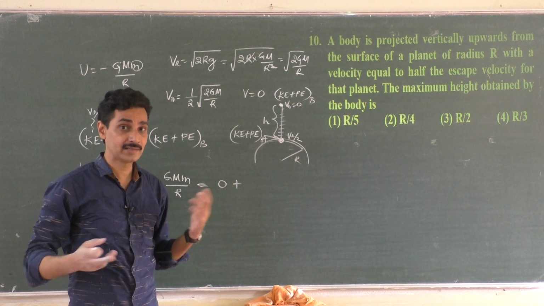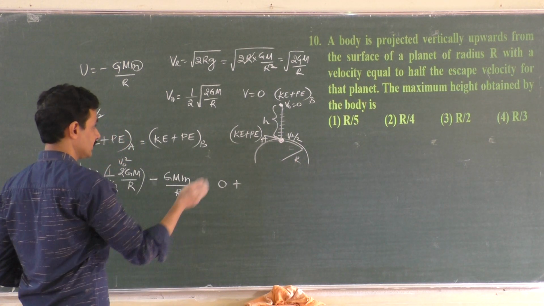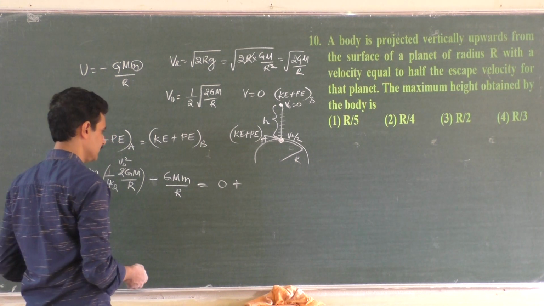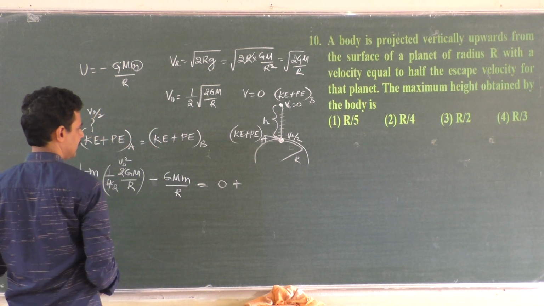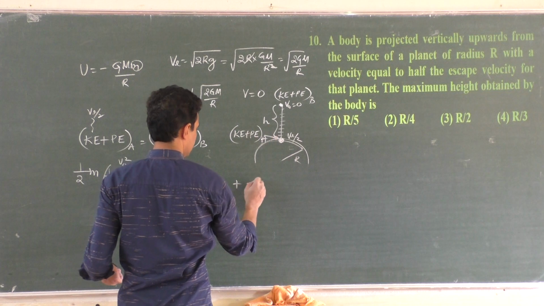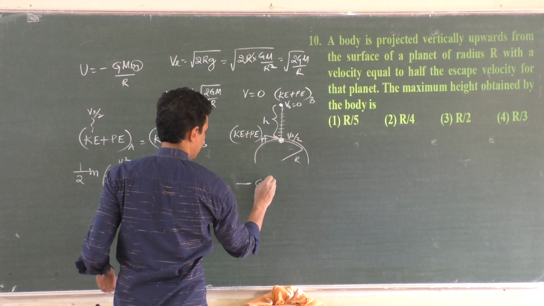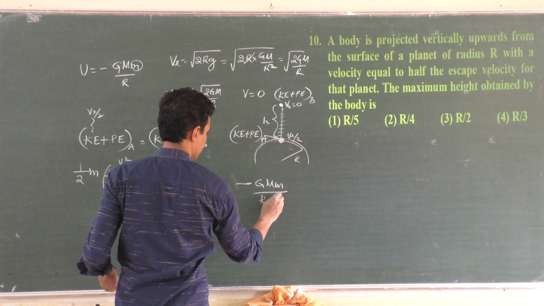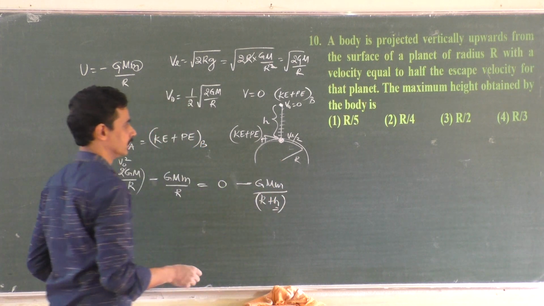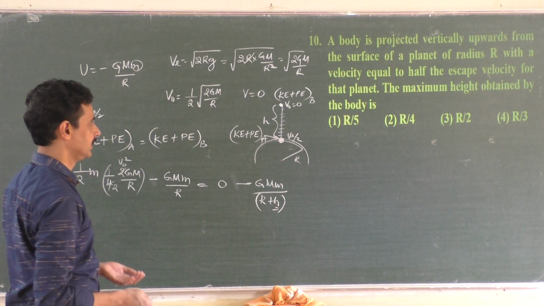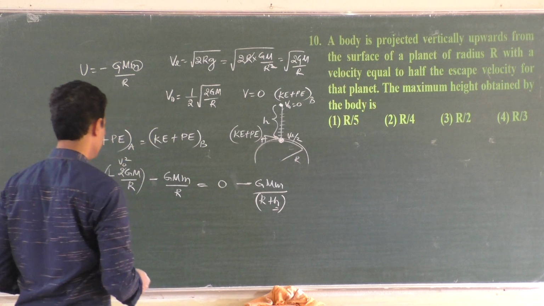The rate is not always 9.8. It keeps on changing. That's why we use the law of conservation of energy. Plus kinetic energy plus potential energy here, minus GMm by the distance r plus h. This is what we need to find out, the maximum height attained by the object, h.